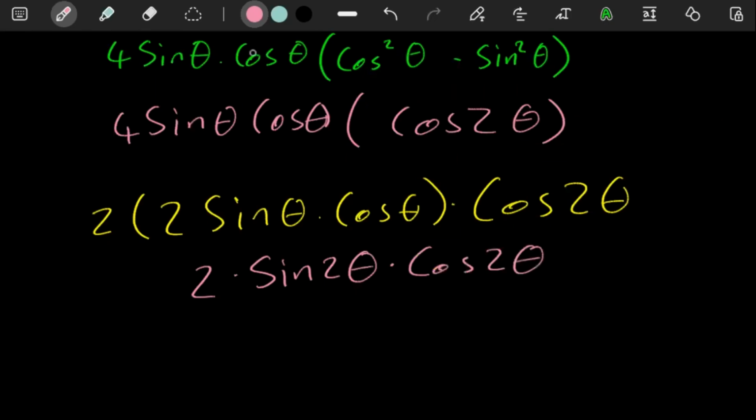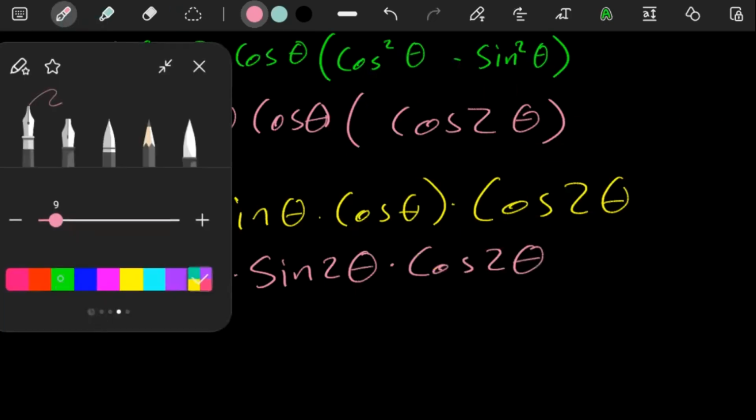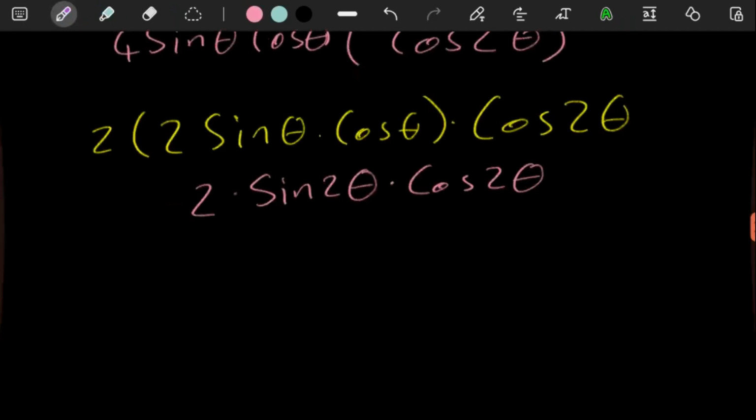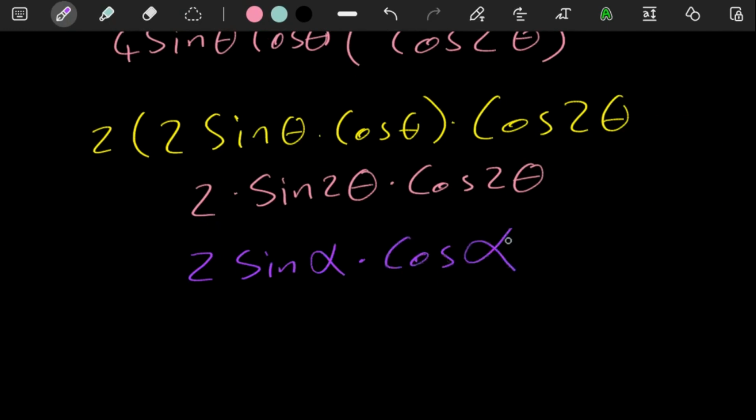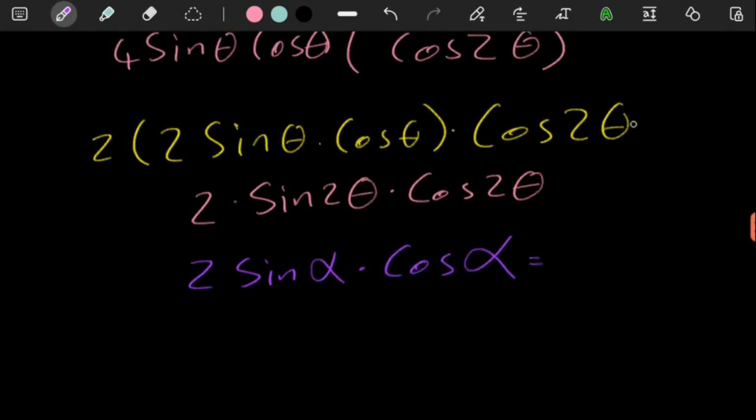Now, if you look at this nicely also, this is clearly also the double angle of sine. This is where you need to use your creative mind, because creatively, you can see that there's 2 here, there's sine, and then there's a placeholder, and then cos, and then there's another placeholder. Remember, this is equal to sine 2 with whatever that placeholder is.